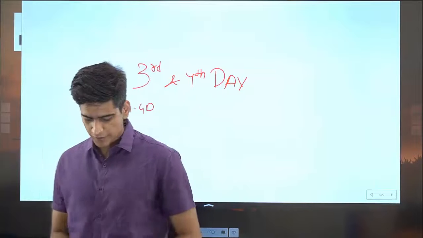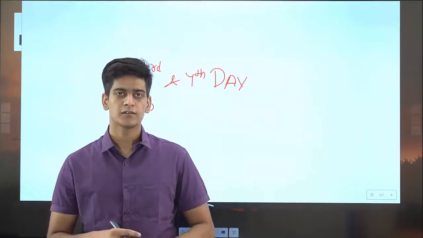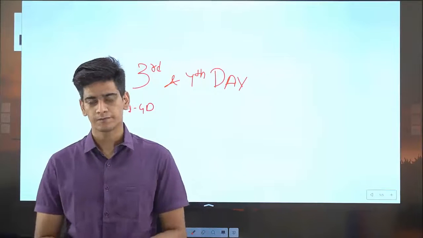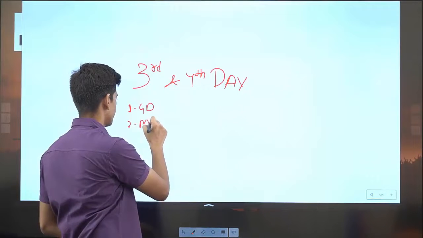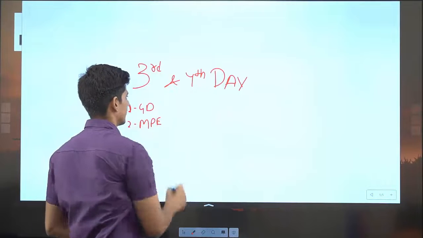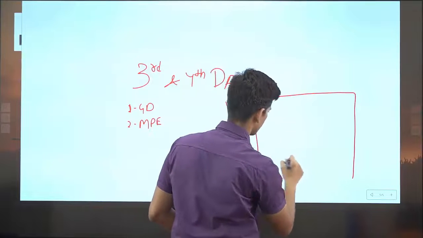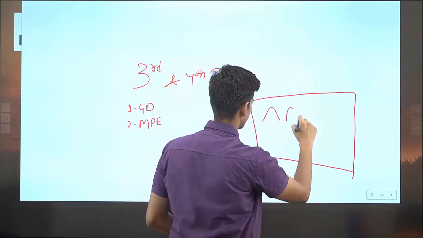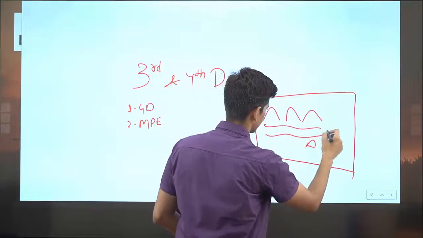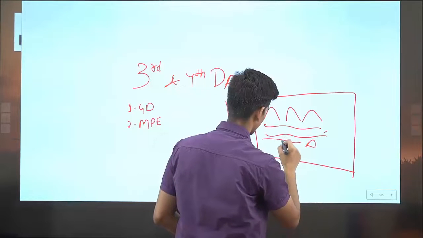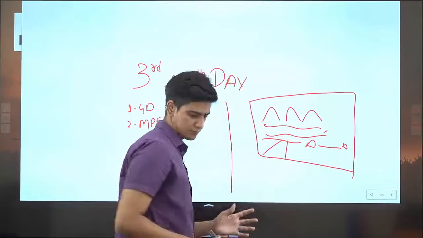Now going ahead, let's talk about the group planning exercise. For the group planning exercise, there will be a big model. The second will be the military planning exercise. In the military planning exercise there will be a model, or a board like this. On this board there will be mountains, rivers, houses, roads, villages, and other features as well.